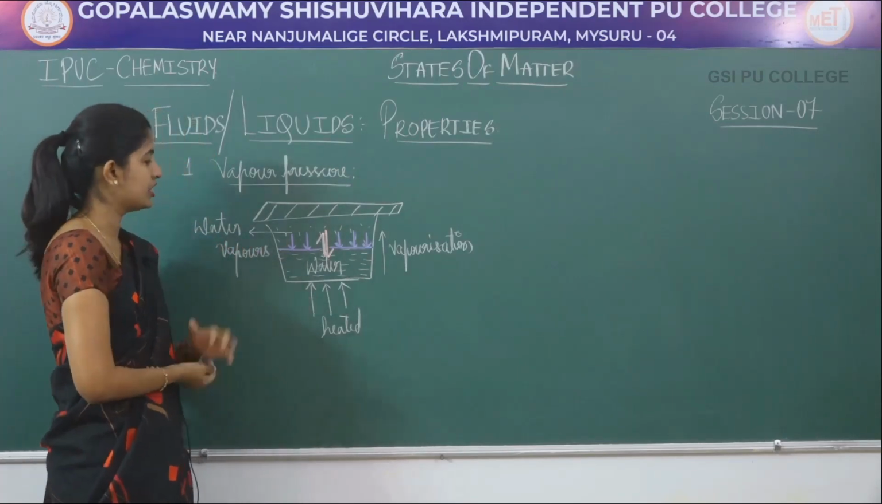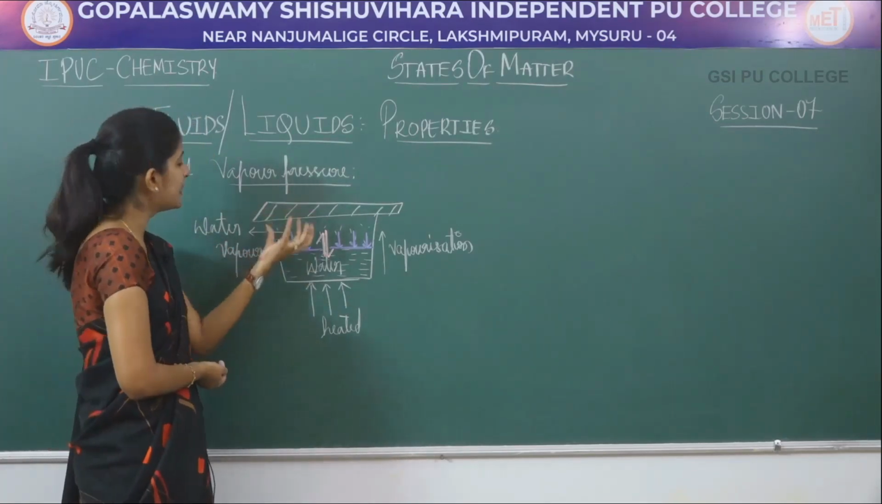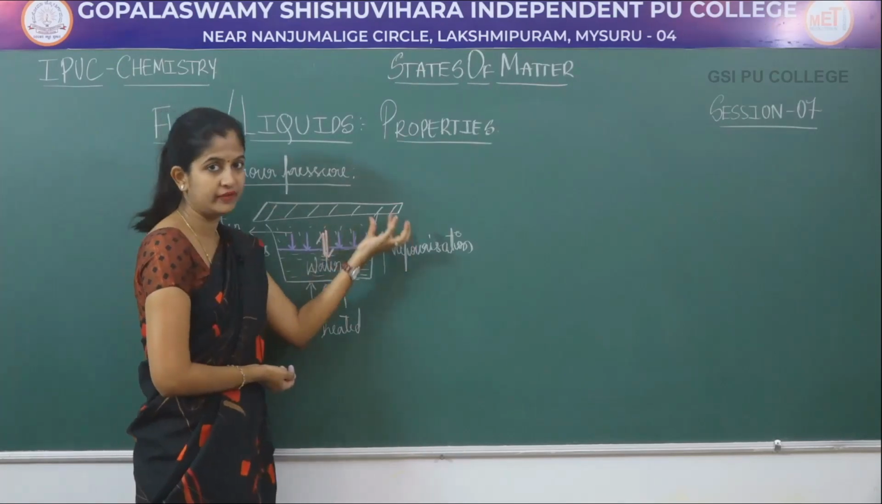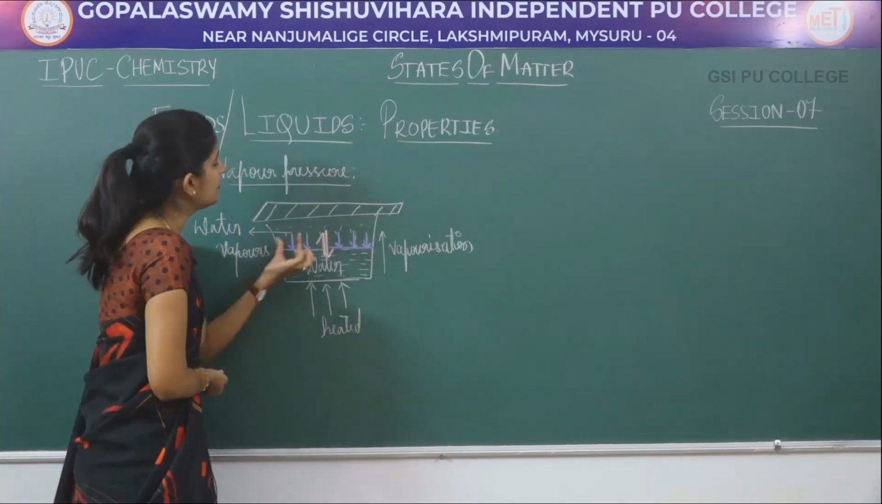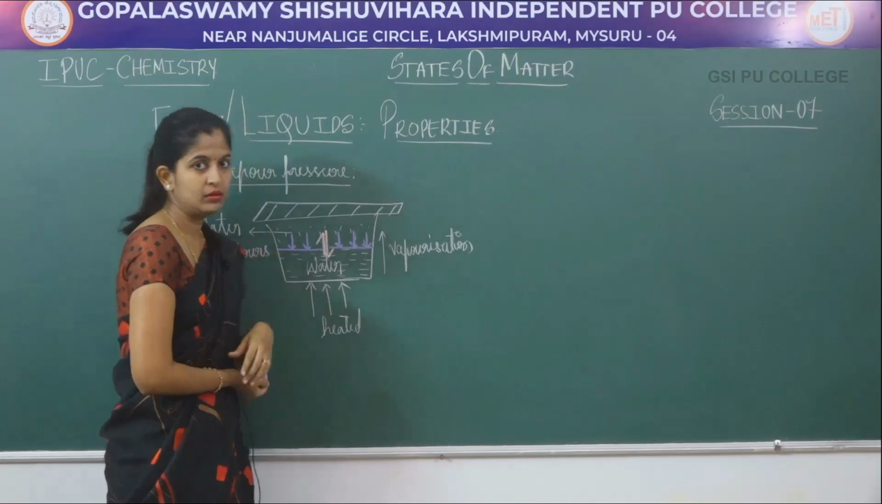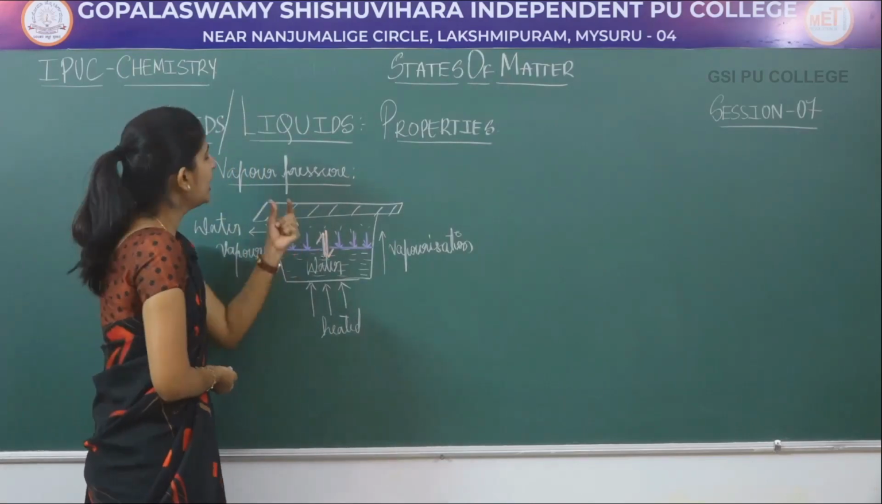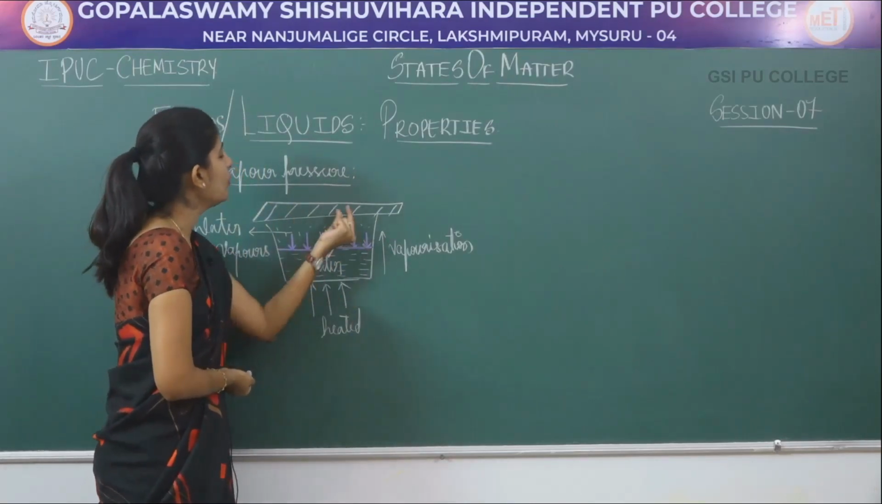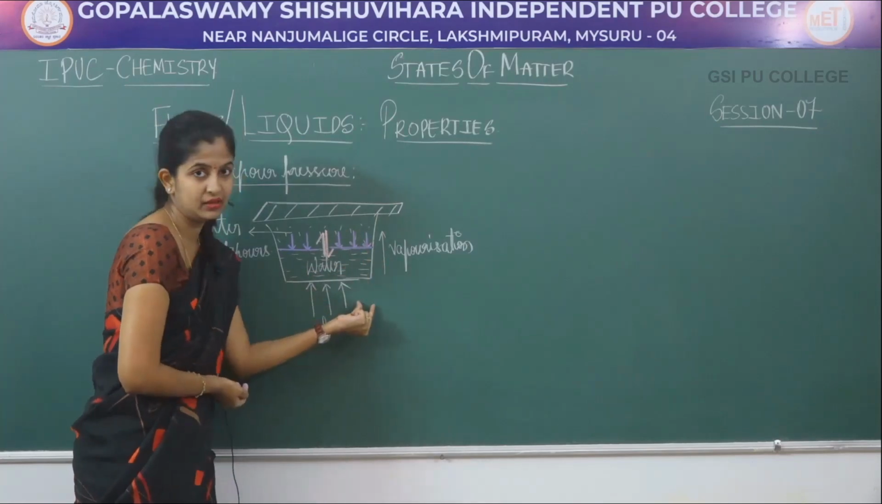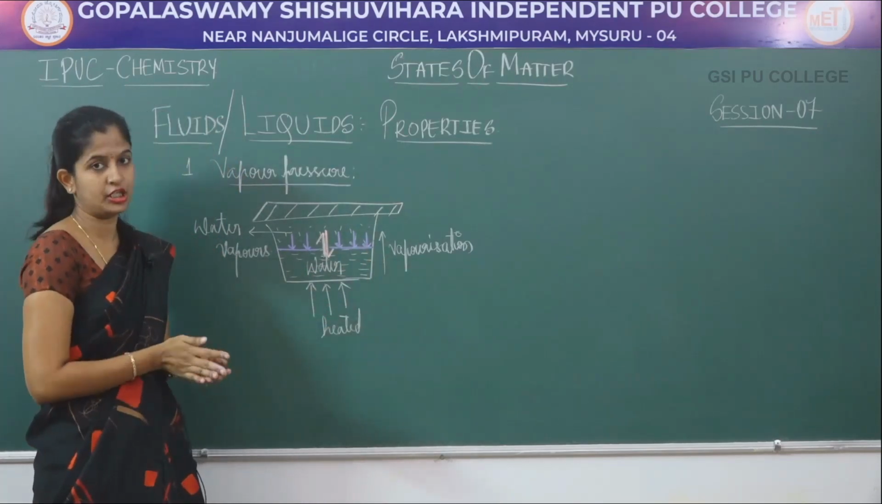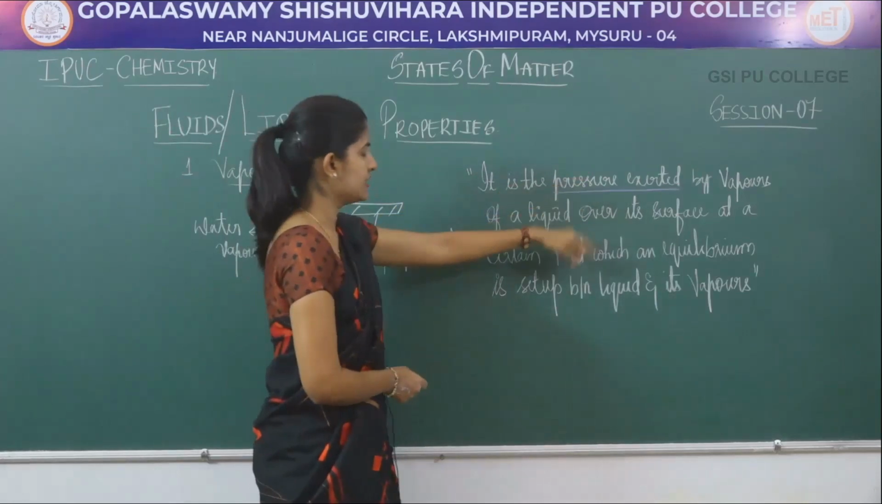So ಏನದು vapor pressure ಅಂದರೆ ಇಷ್ಟೇ, ವೆರಿ ಸಿಂಪಲ್. It is the pressure exerted by the water vapors on the surface of the water at a temperature wherein an equilibrium is set up between the water vapors and the liquid. ಅದನ್ನ vapor pressure ಅಂತ ಕರಿತೀವಿ. So it is the pressure, that is vapor pressure.